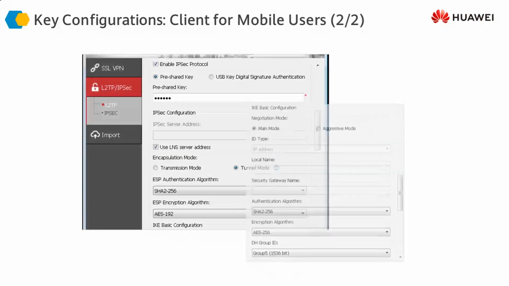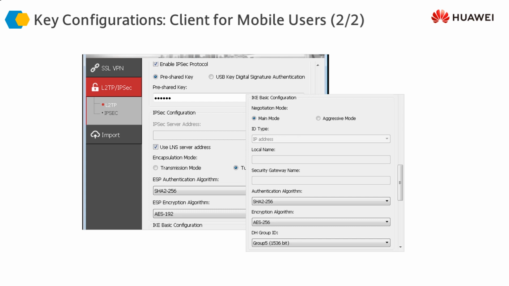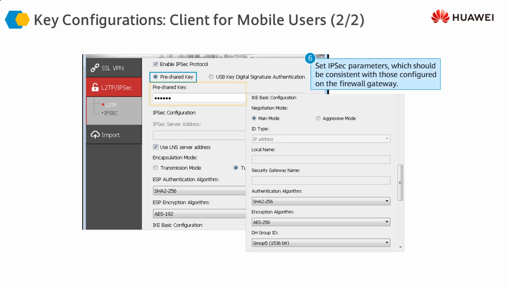And then we configure IPsec on the client side. So we are enabling IPsec so that the traffic can be encrypted. We are using a pre-shared key, and this pre-shared key is going to be the same on both sides. The mode is going to be the main mode. We are not using the aggressive mode, plus all the other encryption and authentication protocols which we are going to use. And here you can see, since it's a laptop, it's going to be a PC, we are using AES 192 instead of AES 256, so that the load on the end user machine is not as much, because a firewall or a router can handle much more load as compared to an individual laptop.